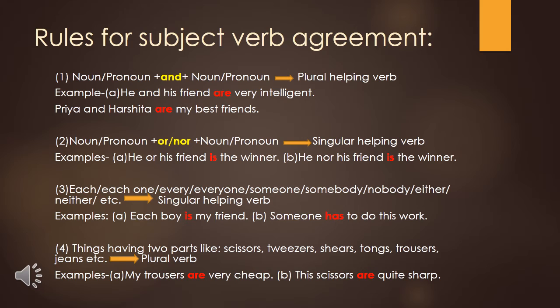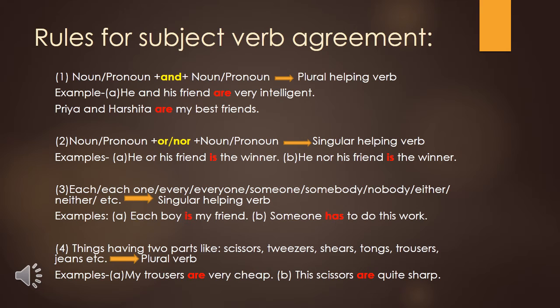Now see rule number 4. Things having two parts: scissors, tweezers, shears, tongs, trousers, jeans, etc. Whenever a sentence starts with all these words, scissors, tweezers, shears, tongs, trousers, etc., in that case we have to use a plural helping verb in the sentence. This rule is very important. Examples, you can see here.